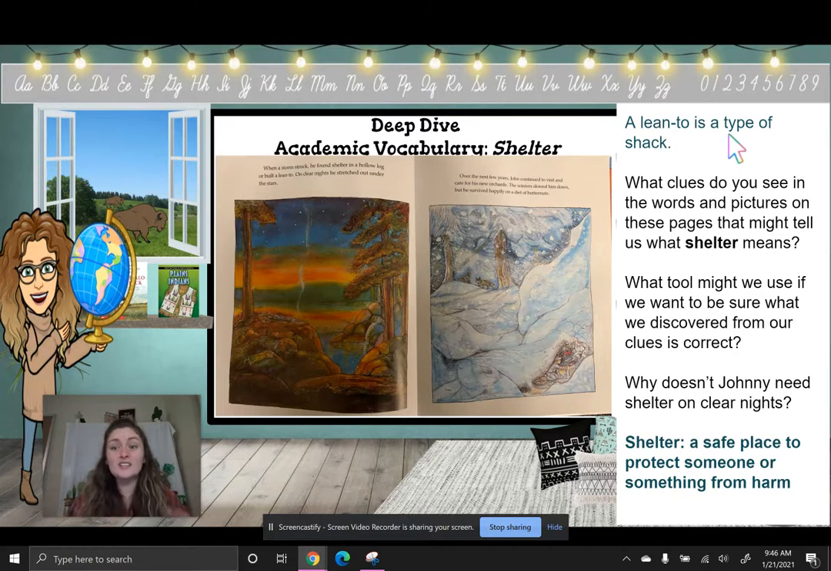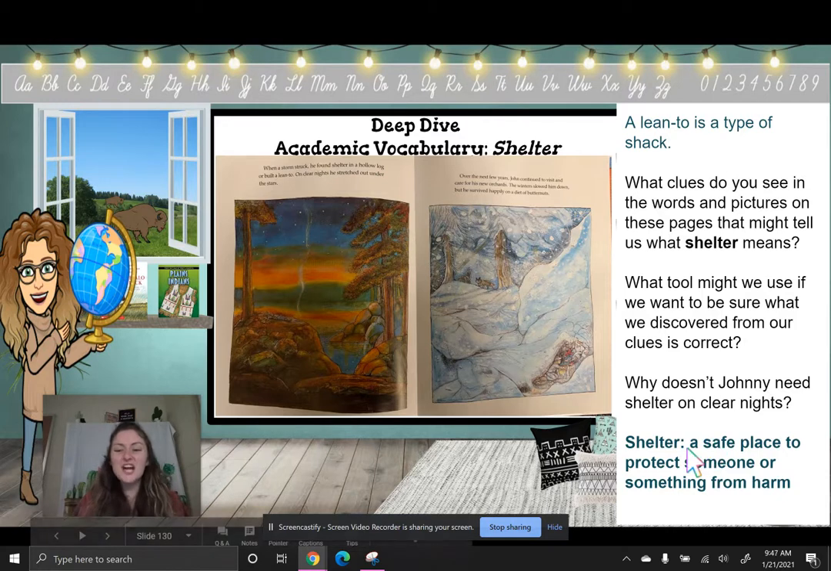So for example, the word lean-to tells us it was a type of shack, not a house, but a type of place where he slept. And he slept in this lean-to on stormy nights, but on clear nights, he just slept under the stars. So when would he need shelter? On stormy nights. Think about it. Would you want to sleep out in the open on a stormy night? No. So his lean-to was a place where he was safe.